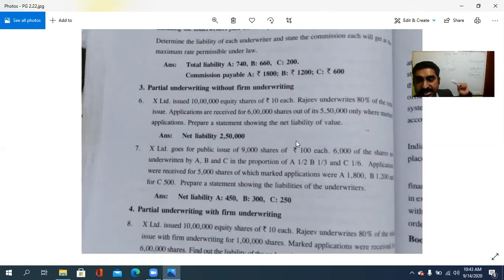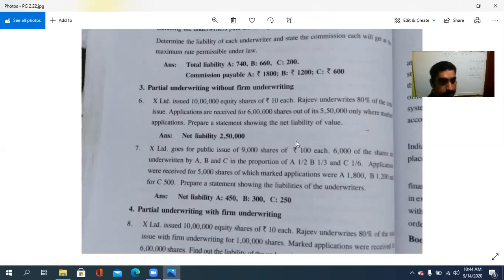So 8 lakh, 80% of the 10 lakh, that is the gross liability. Out of that, 6 lakh is the application received for underwriting. Out of that, 5,50,000 is the marked application. That is to be deducted from that, and 2,50,000 is the net liability.